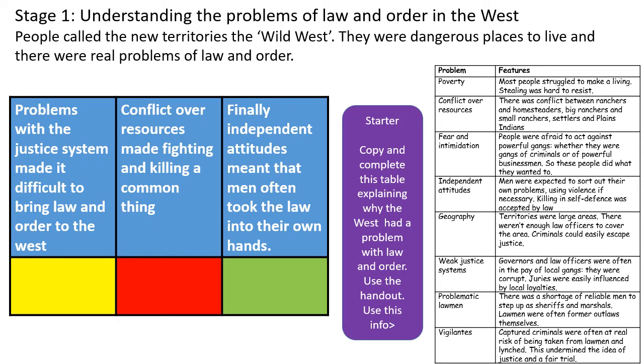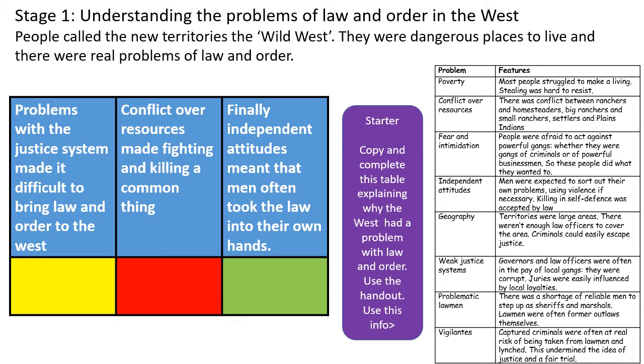Now we need to complete the table using the information that you see on the right hand side of the screen. You'll see there's a table with one column that says problem, one column that says features. Now you need to sort that information, because some of it belongs under the heading problems with the justice system. You need to find it and note it down in the relevant column on the table you've just put in the book.